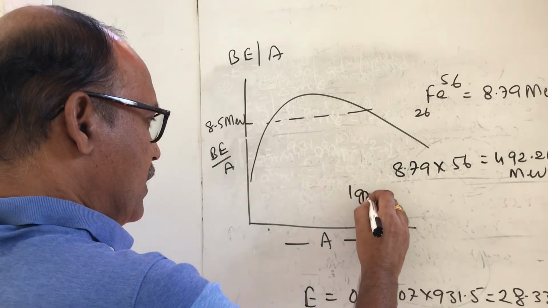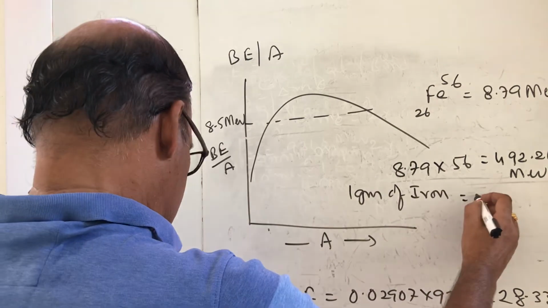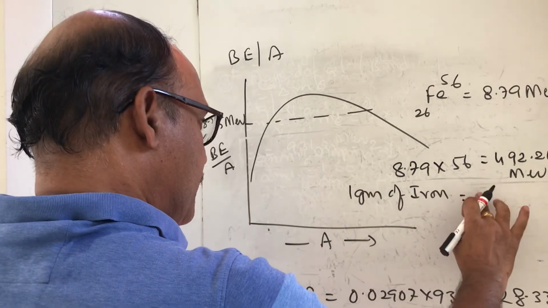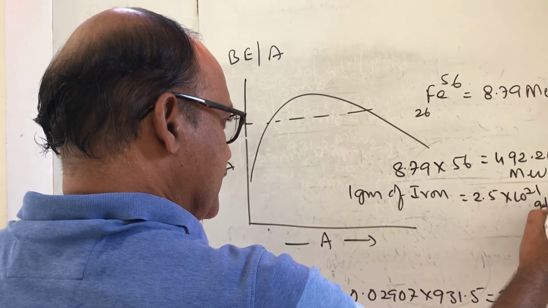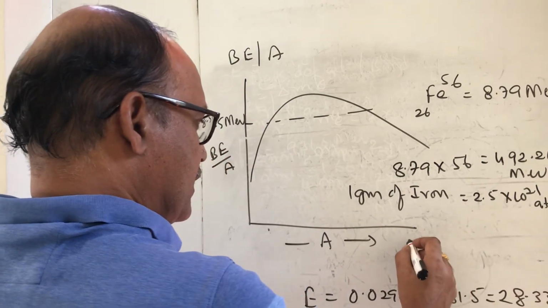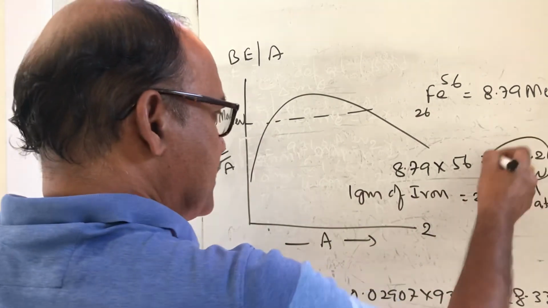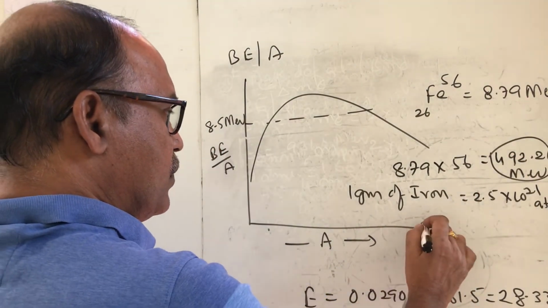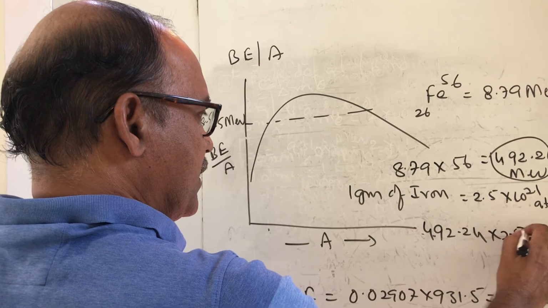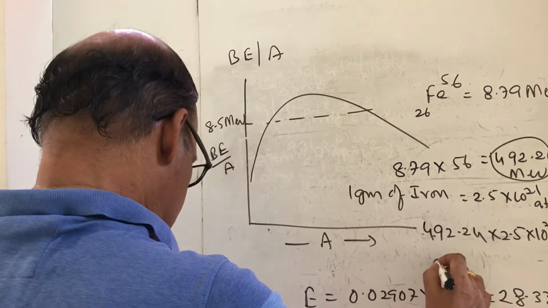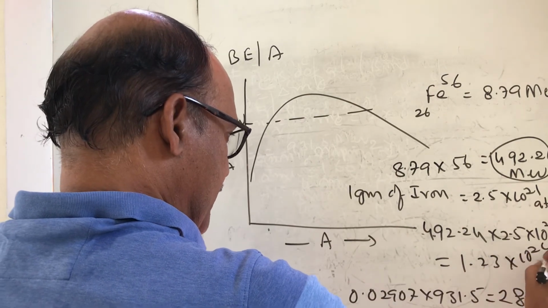If you take 1 gram of iron, in which nearly 2.5 into 10 to the 21 nuclei are expected to exist, and per atom the amount of energy released is this, 492.24 into 2.5 into 10 to the 21, the amount of energy is expected to be 10 to the 24 million electron volts.